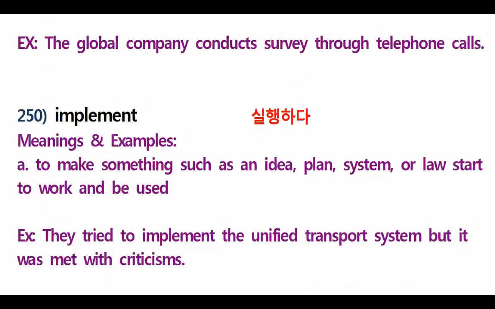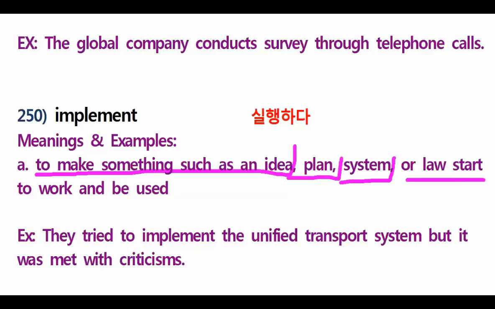Now let's go for implement. Implement. What is implement, guys? Very good. Implement means to make something such as an idea, plan, system, or law start to work and be used. Do you understand? You try to make an idea and then you try to make it work and you try to make it used, right?